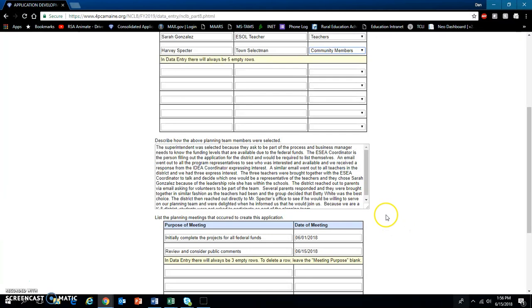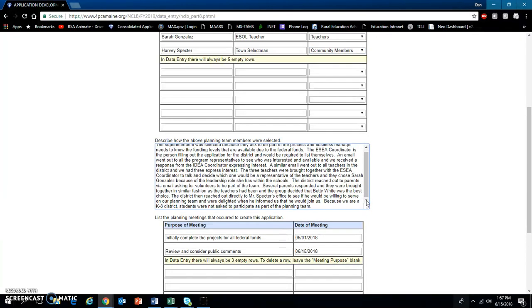The district then reached out directly to Mr. Spector's office to see if he would be willing to serve on our planning team, and we were delighted when he informed us that he would join us. Because we are a K-8 district, students were not asked to participate as part of the planning team.